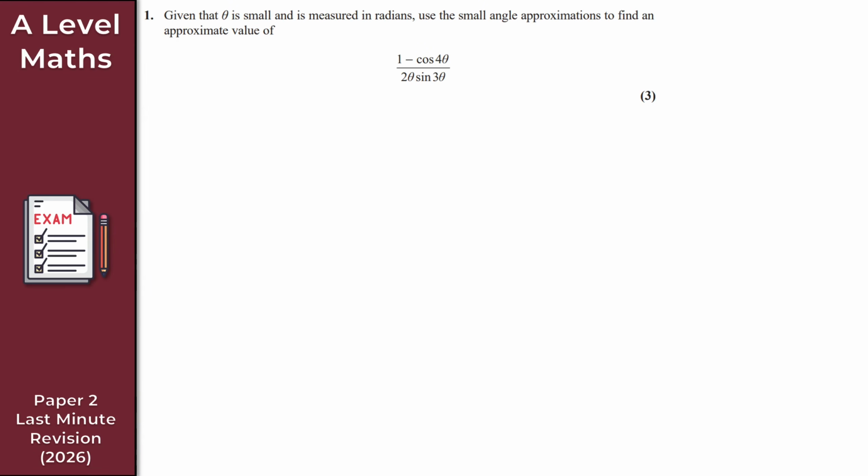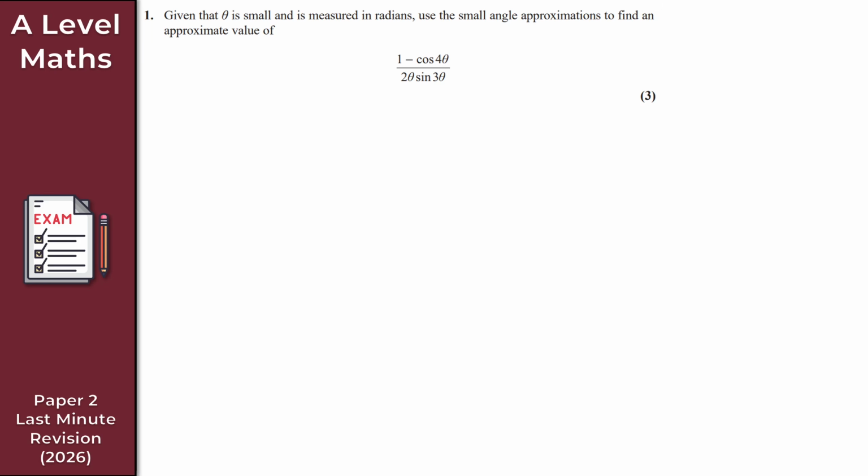Now, to get us started, as we can see on the screen, question 1 is a nice, easy question on the small angle approximation. What we're given is that theta is small and it's measured in radians. We're going to use the small angle approximations to find an approximate value of this expression: 1 minus cos 4 theta over 2 theta sine 3 theta.